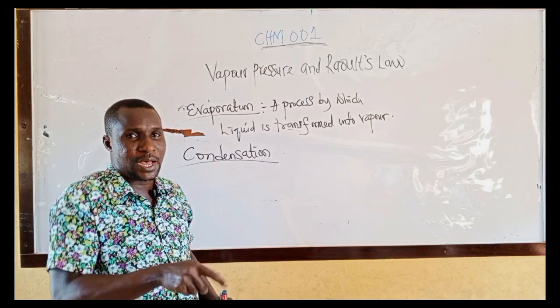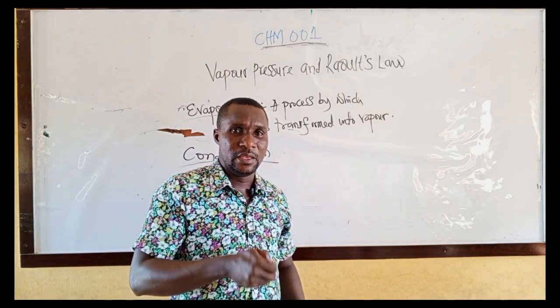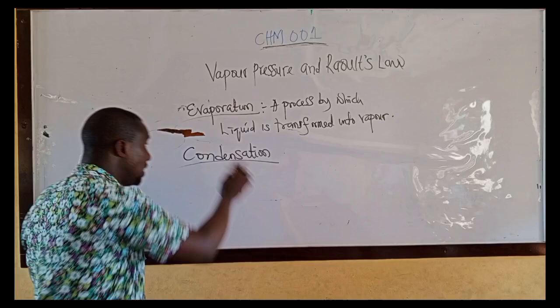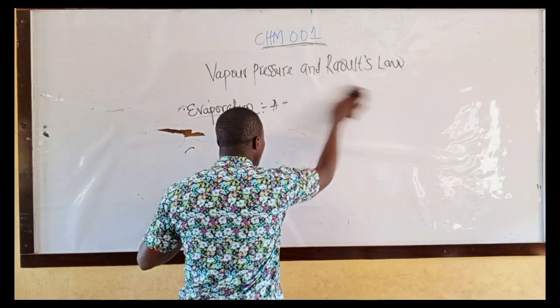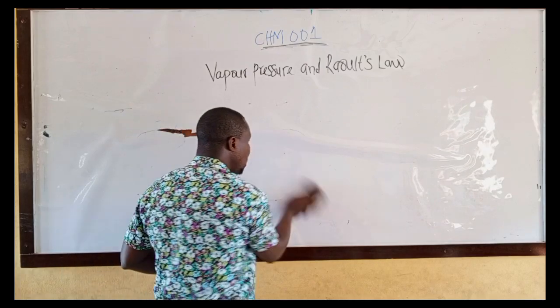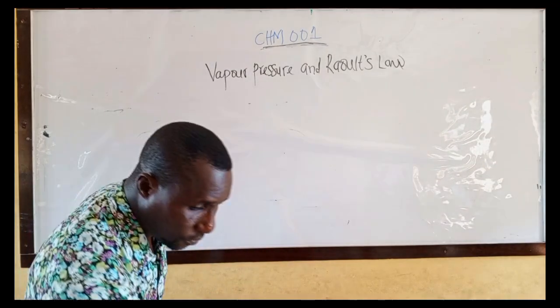But before we look at that, let us consider a volatile liquid in an open container.